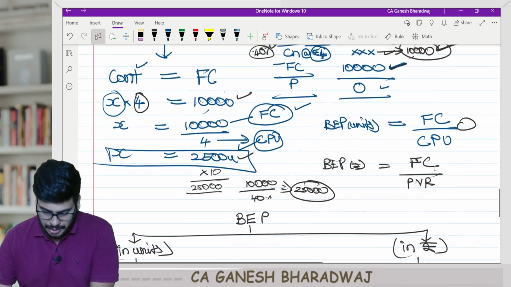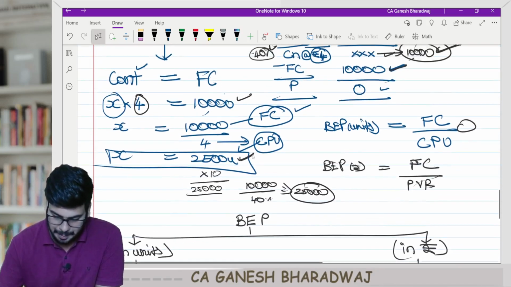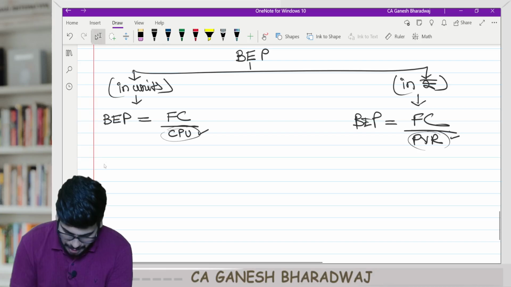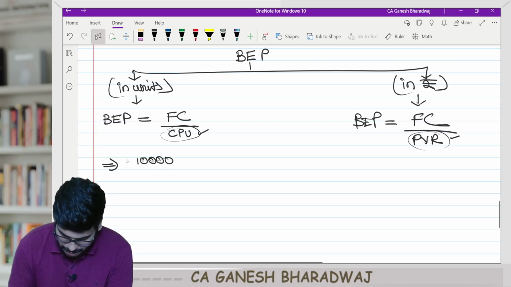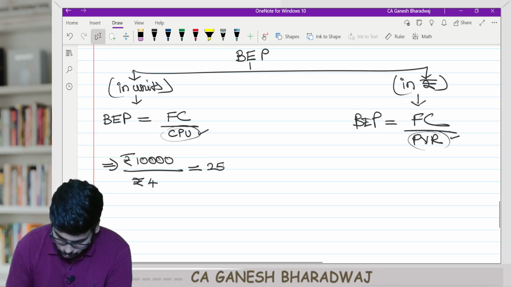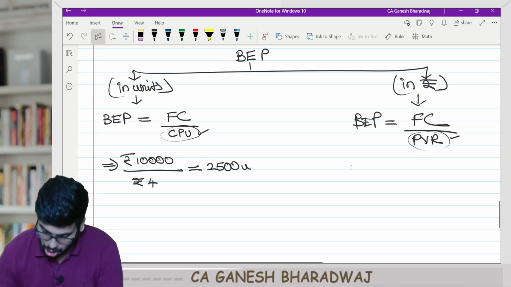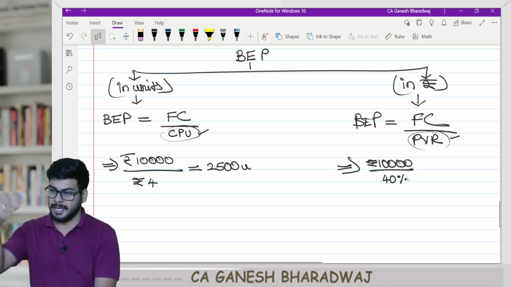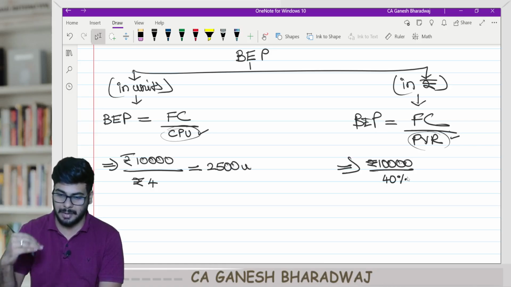Now, in this question, what is the break-even point? Write down in units. So, 10,000 rupees divided by 4 rupees, because every time I sell a unit, I generate a contribution of 4 rupees. So it's going to be 2,500 units. Or here, if I want to directly find it in value, if 10,000 rupees is 40%, how much is 100? So 10,000 divided by 40 percent, or you can write 10,000 divided by 40 into 100.